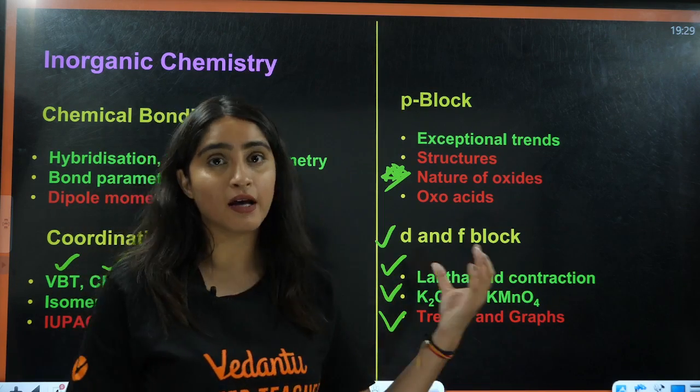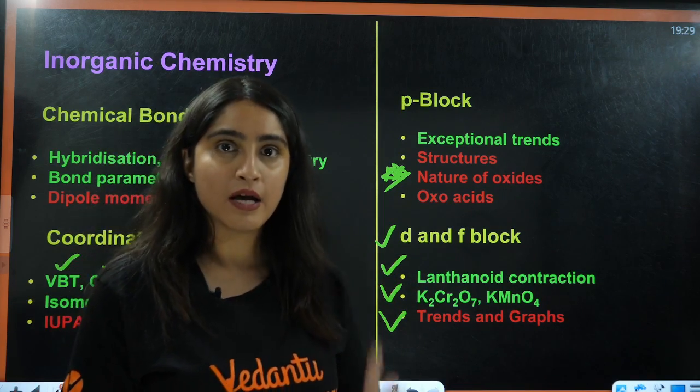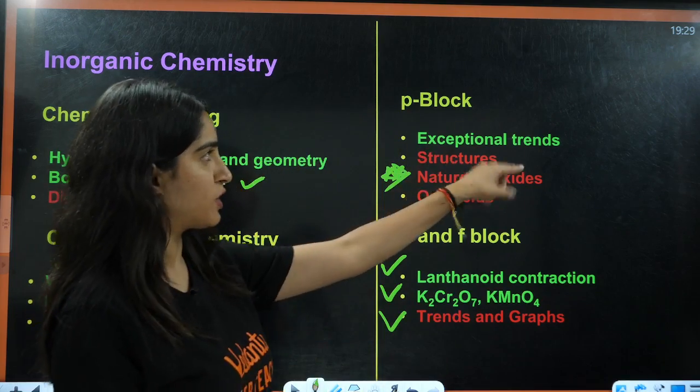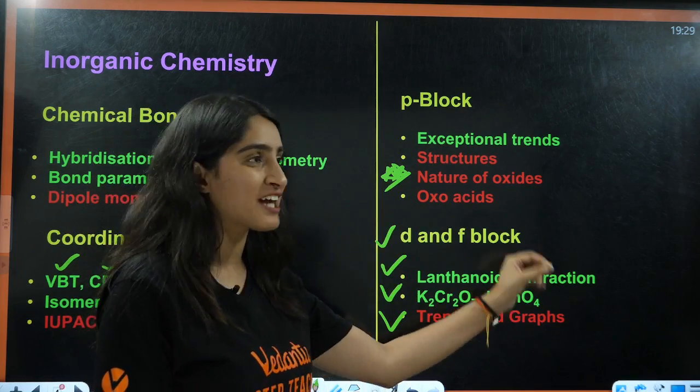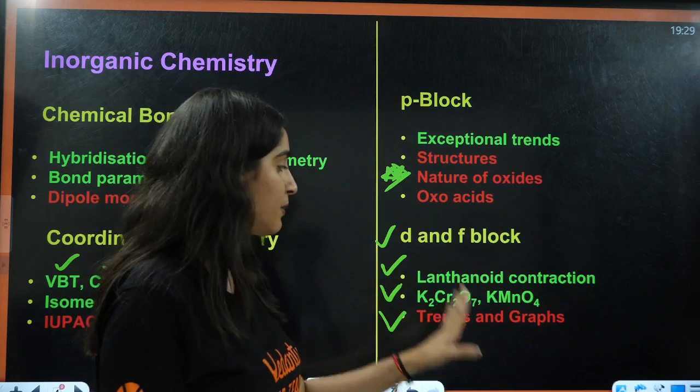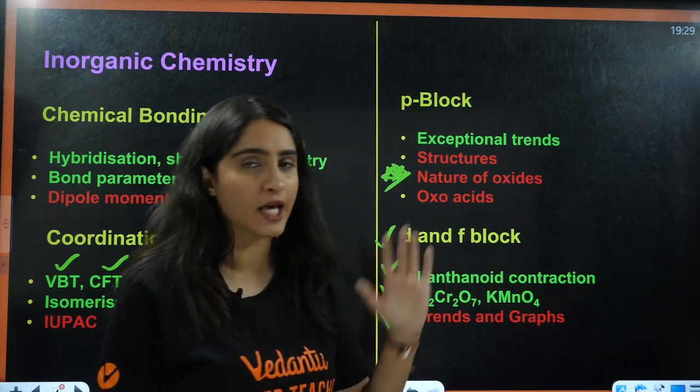Why have I written that in the red part? Now, the first priority will be to do the exceptional trends of the p block, then lanthanoid contraction, electronic configuration of the d block, and then K2Cr2O7 and KMnO4.